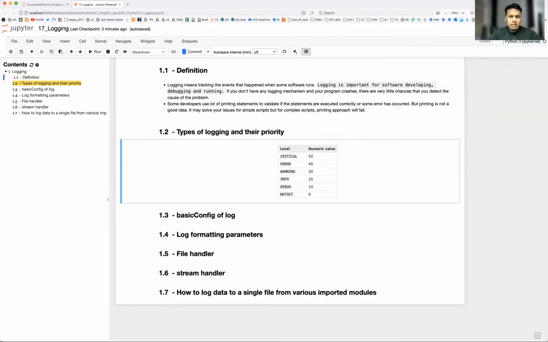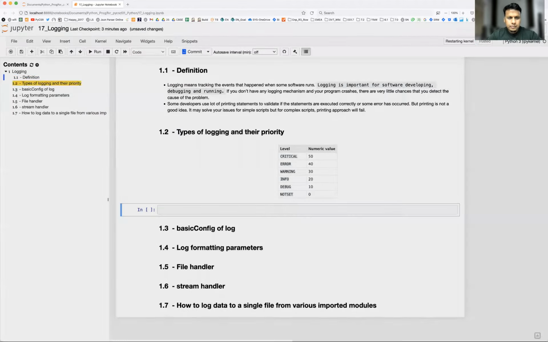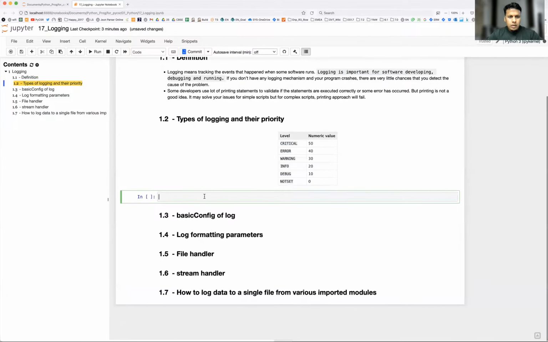So let me restart the program now. To enable the logging mechanism, we have something called the logging library, and I'm going to give it the alias lg. Using lg, I can use lg.debug, let's say, with the message "This is debug message."